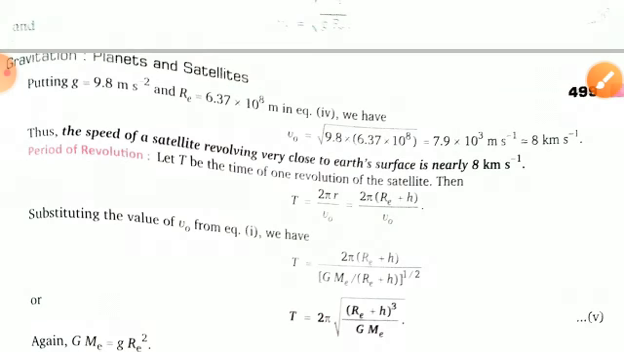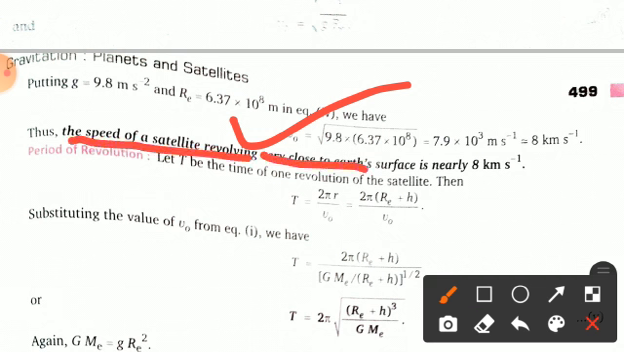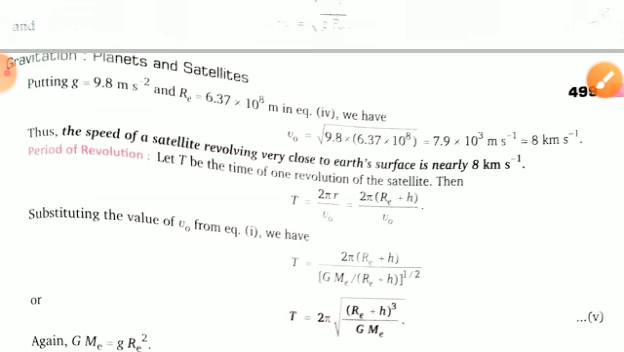After putting the values of acceleration due to gravity and the radius of Earth, you can easily find the value of orbital velocity. You can see here that the speed of a satellite revolving very close to the Earth's surface is nearly 8 km per second. This is the orbital velocity or speed of a satellite which is revolving close to the Earth's surface. I hope it is clear.